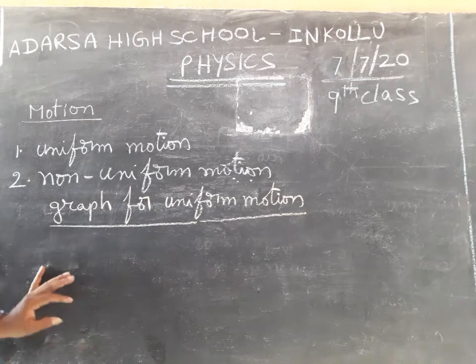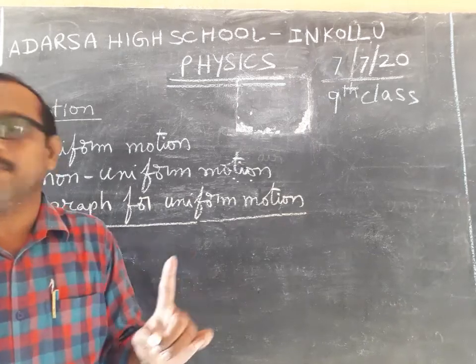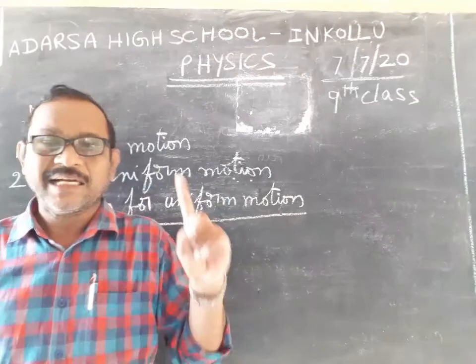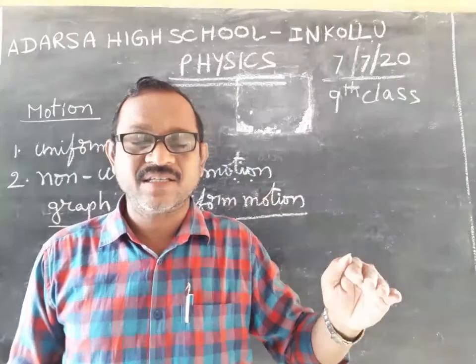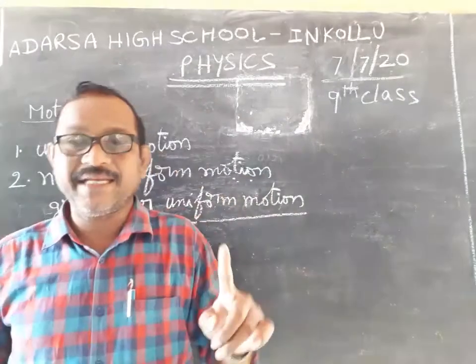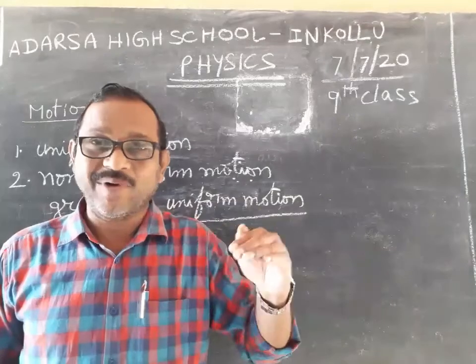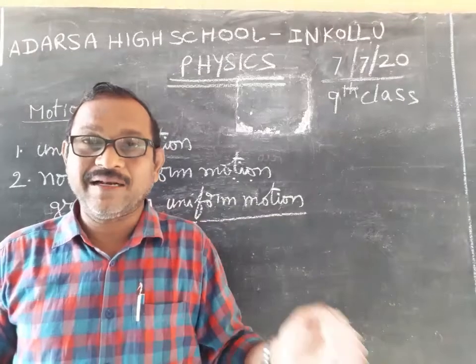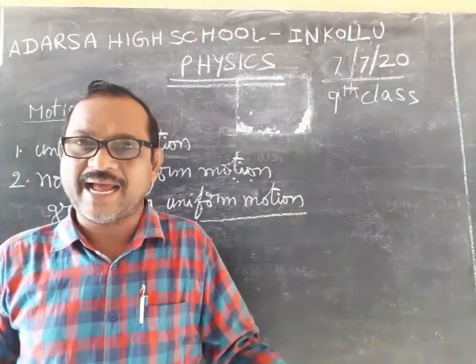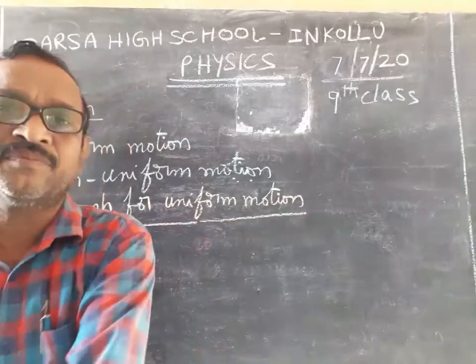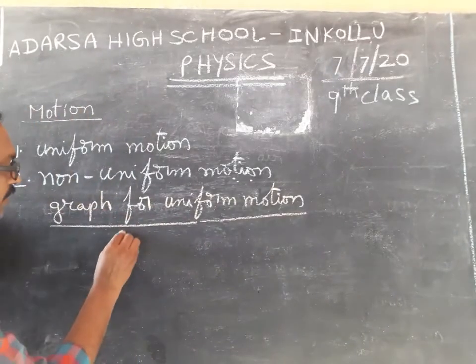A body covers equal distances in equal intervals of time, known as uniform motion.